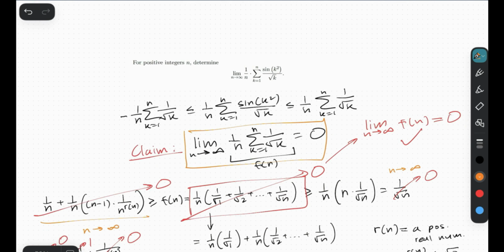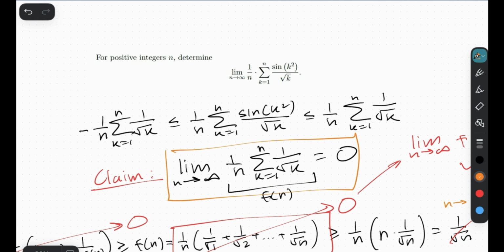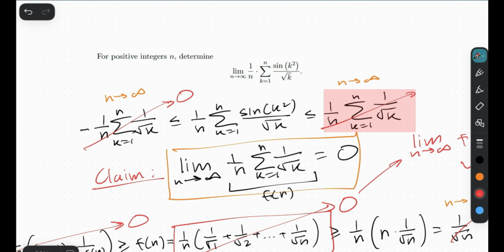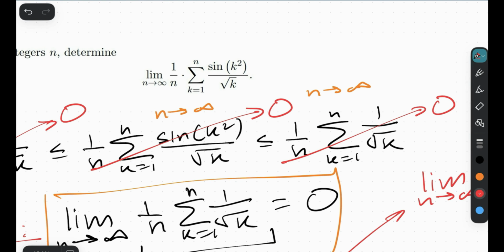We have finally gotten past a major obstacle in our problem, and now we can confidently say that as n approaches infinity for this sequence, this would approach 0, and similarly, for n approaching infinity for this sequence, this just goes to 0. And finally, because of the squeeze theorem, as n approaches infinity for this middle sequence, this goes to 0 as well. So therefore, our final answer is that this is equal to 0.